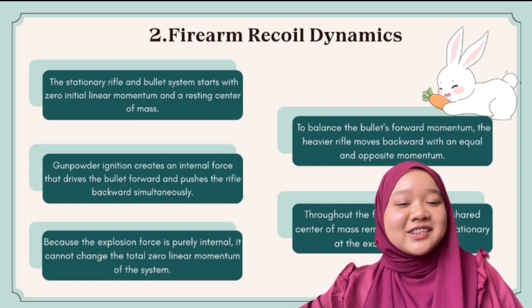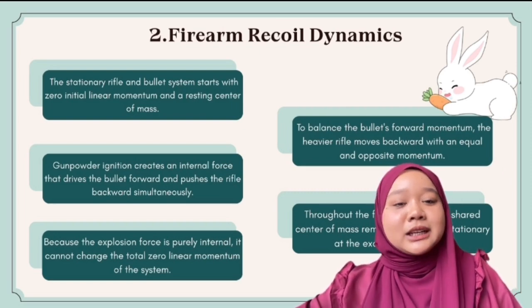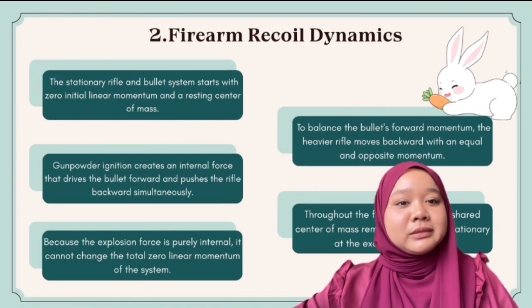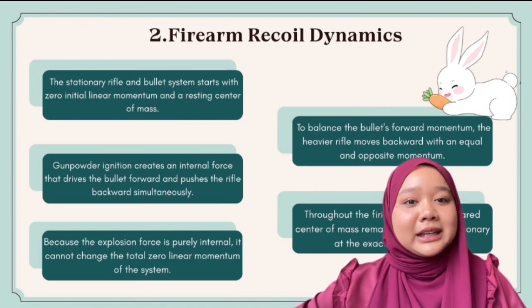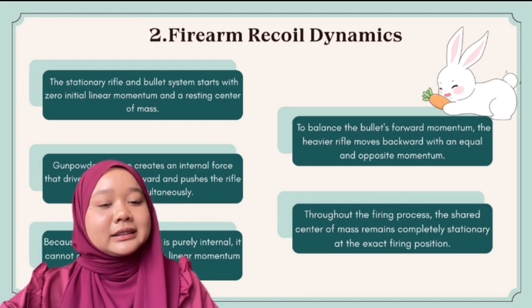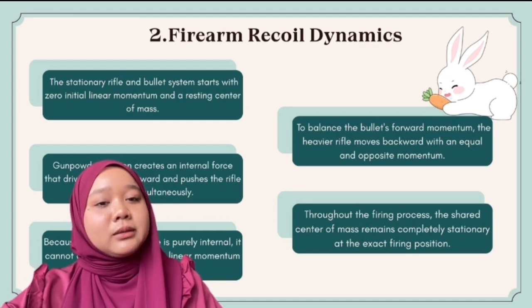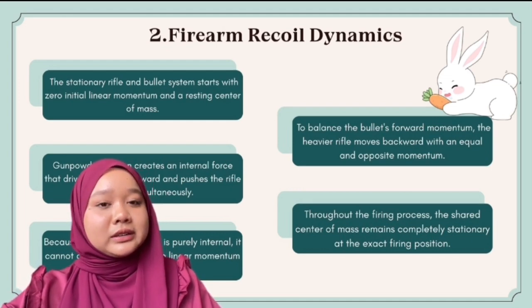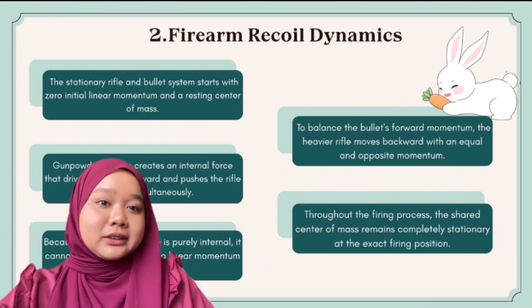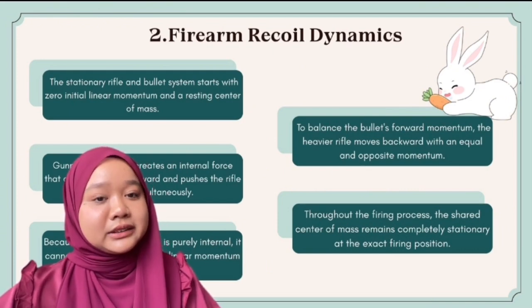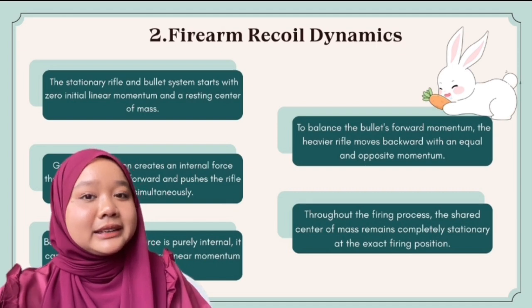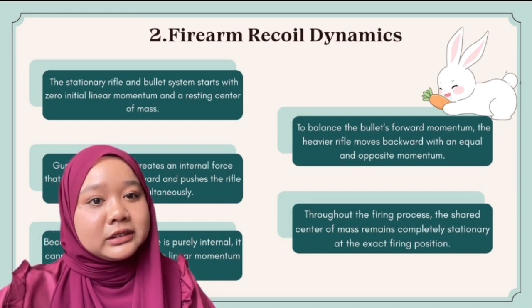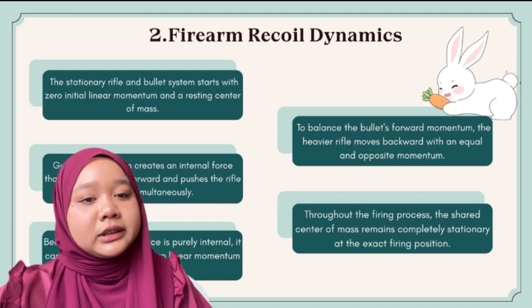According to the law of conservation of linear momentum, the forward momentum of the bullet must be balanced by an equal and opposite momentum of the gun. Because the gun has a larger mass than the bullet, it moves backward with a smaller velocity. This backward motion is known as recoil. Throughout this process, the center of mass of the gun-bullet system remains unchanged since no external forces act on the system during the firing process.